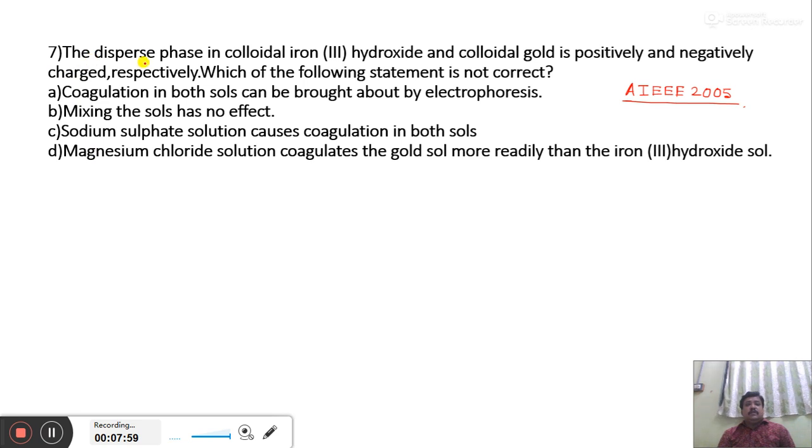The next question is: the dispersed phase in colloidal iron 3 hydroxide, that means ferric hydroxide, and colloidal gold, that is gold salt, is positively and negatively charged respectively. Which of the following statements is not correct? Option A, coagulation in both salts can be brought about by electrophoresis. Option B, mixing the salts has no effect. Option C, sodium sulfate solution causes coagulation in both salts. Option D, magnesium chloride solution coagulates the gold salt more readily than the iron 3 hydroxide salt.